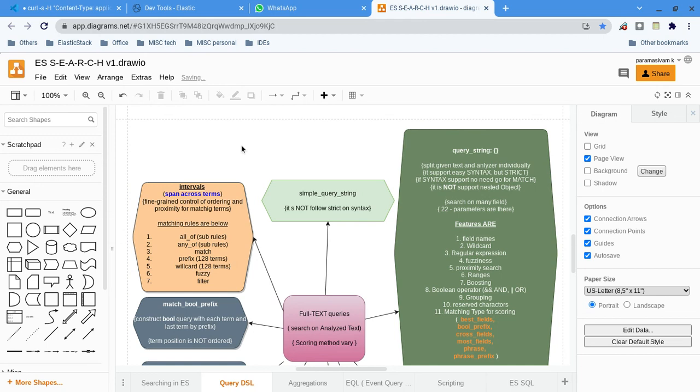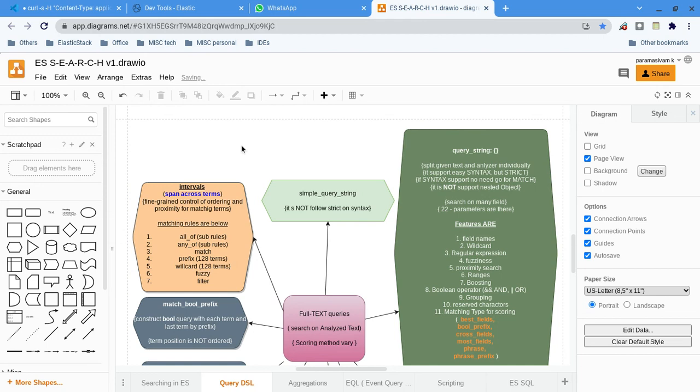A term means a single word, that's it. Interval means a combination of words. It could be a single word, I agree, but it can be a multi-word also. That is what an interval is, very clear, right? So intervals may span across the terms. That means an interval can have one or more terms. That is what we call an interval.